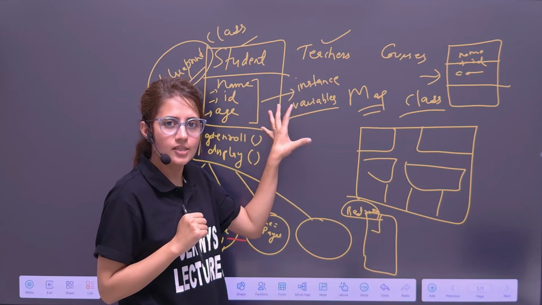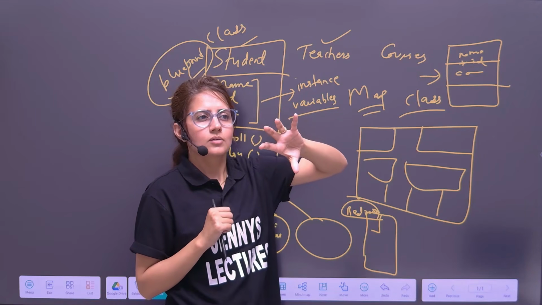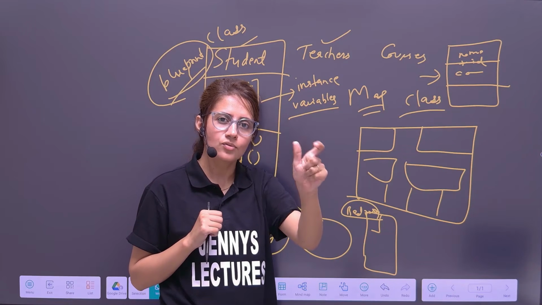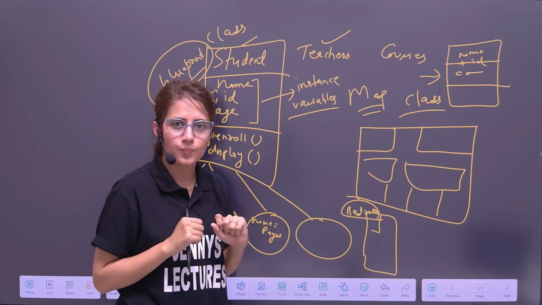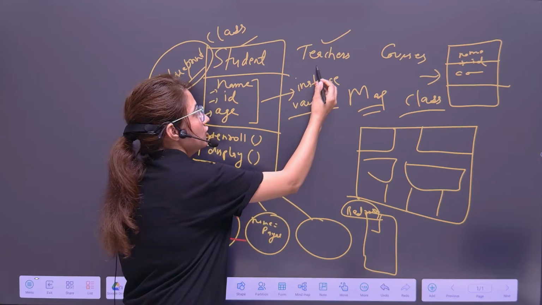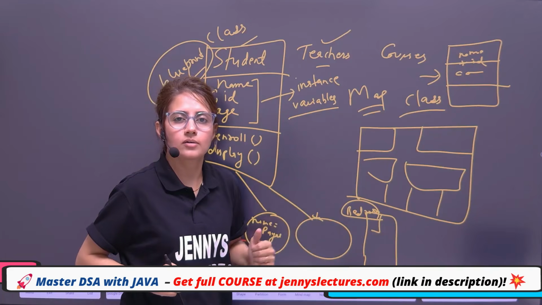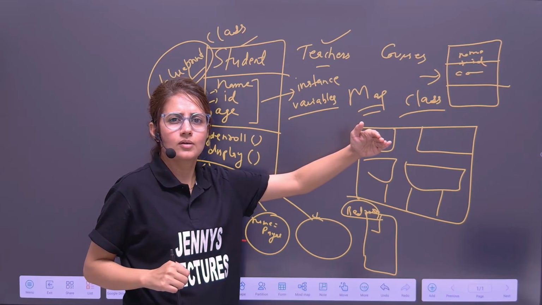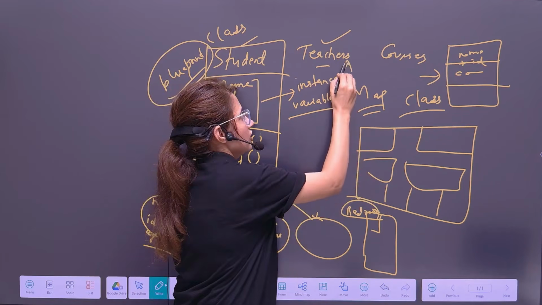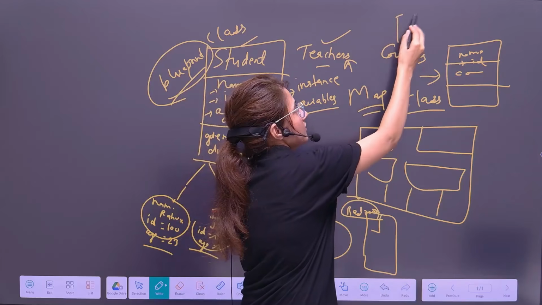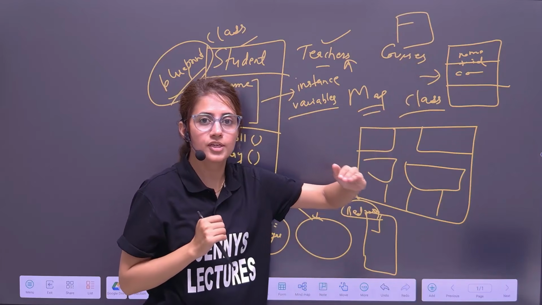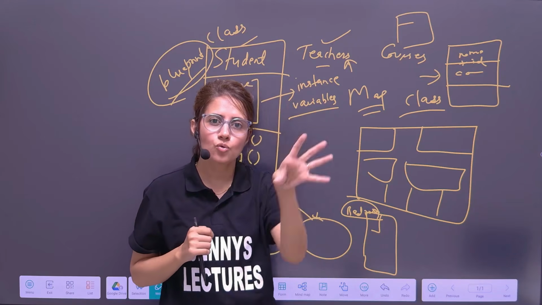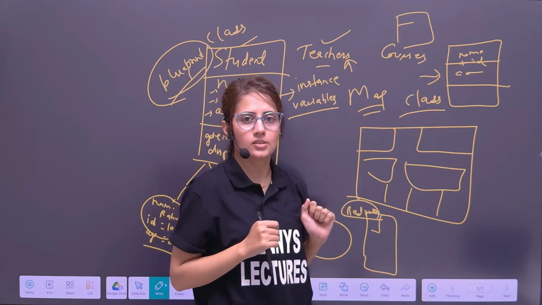So when you design a class, you have to think about what the objects you create of that class will have: the data or the attributes, and what they can do. It's not like from a teacher class I can create a student object. No, teachers have their own attributes and their own behavior. Only a teacher can be an object of the teacher class. Course is a class. Every course has its own ID, course duration, this kind of thing. Many courses are there, like Java, C, C++. A particular course is an object of this course class.